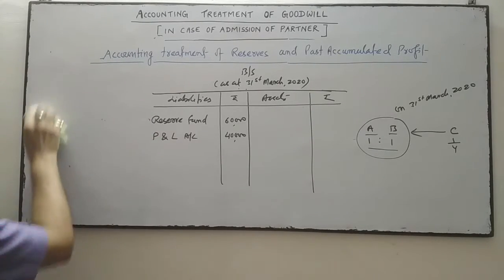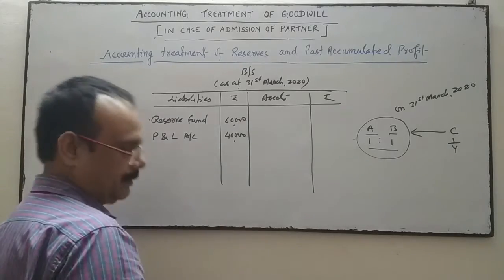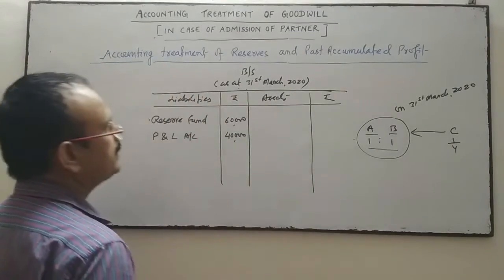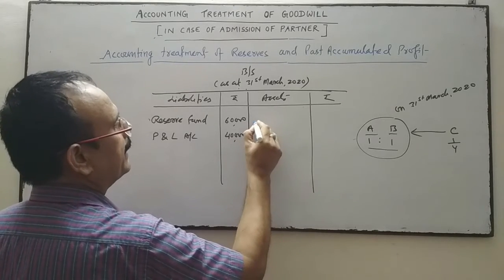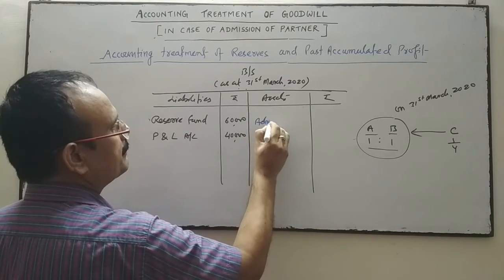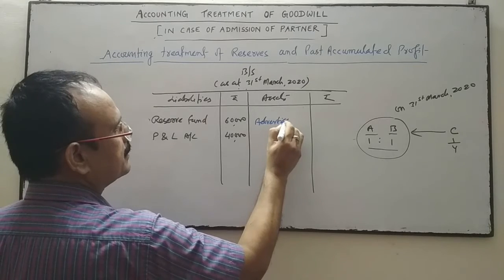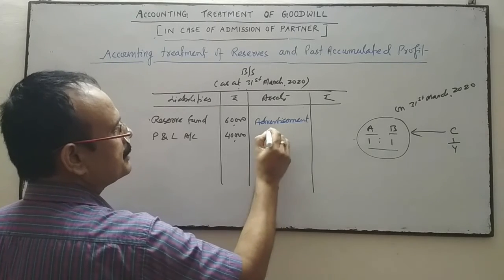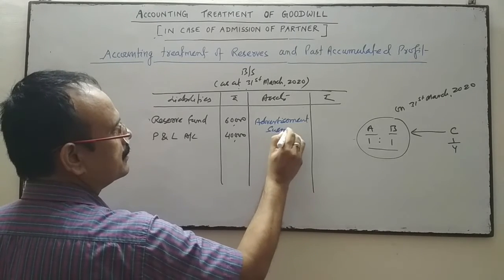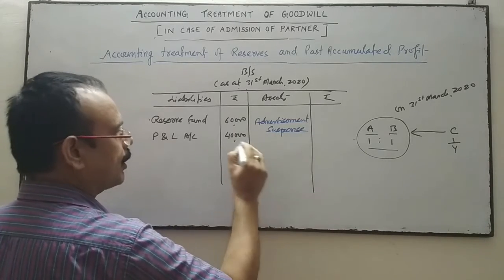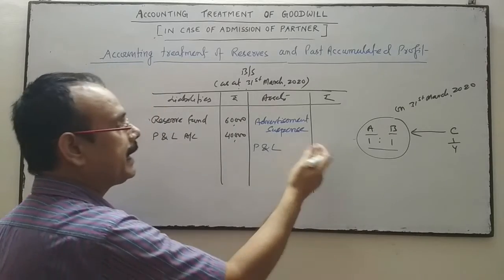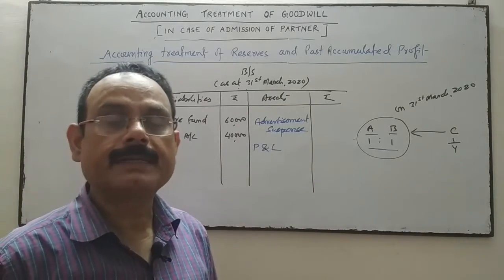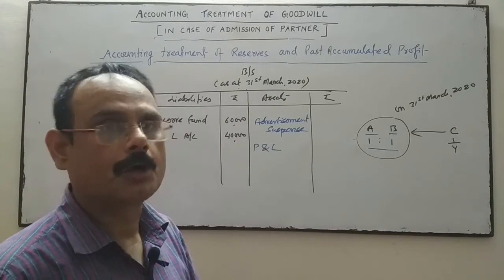Vice versa, suppose on the asset side any fictitious assets are given, like advertisement suspense or profit and loss. If profit and loss is given on the asset side, then it's a loss.